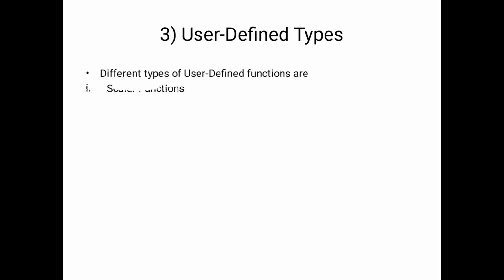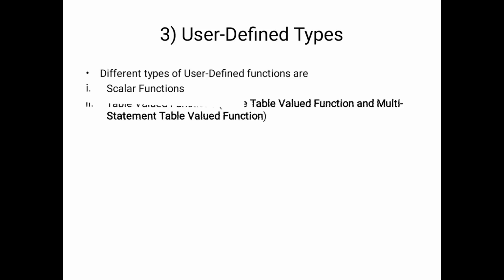And the third one is user defined data types. In user defined data types, we have two types. The first one is scalar functions, and the second one is table valued functions. In scalar functions, we can calculate the aggregate of the students, length, middle, round of numeric values, and count, average, maximum, minimum, sum, lower case, upper case.